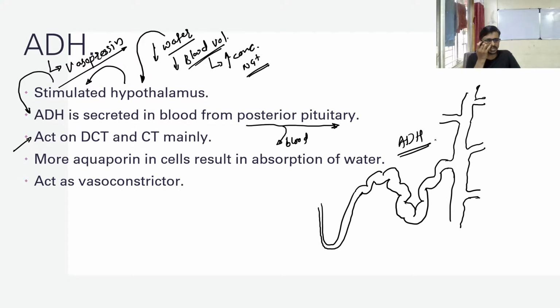When ADH comes, it results in more absorption of sodium ions into the blood.